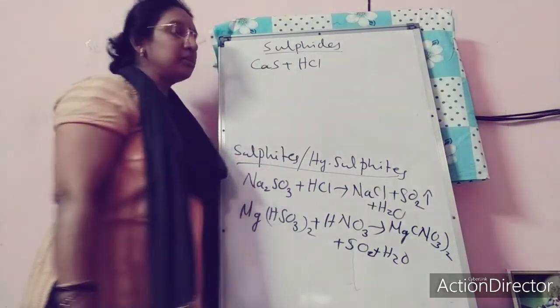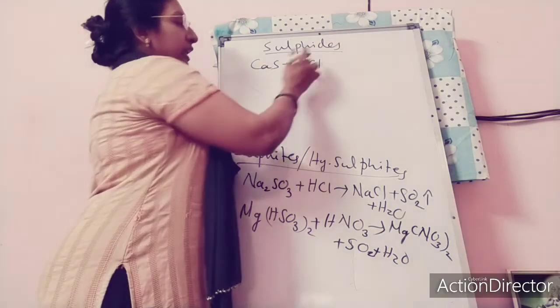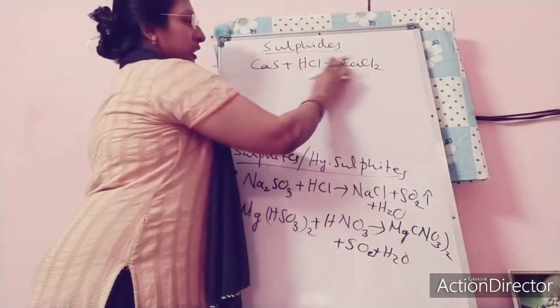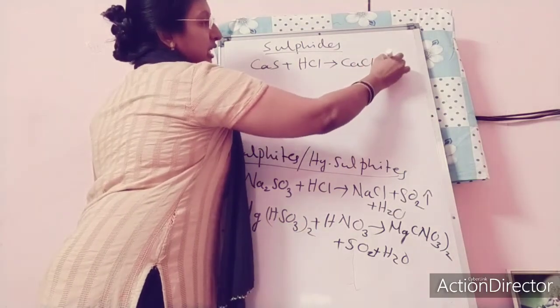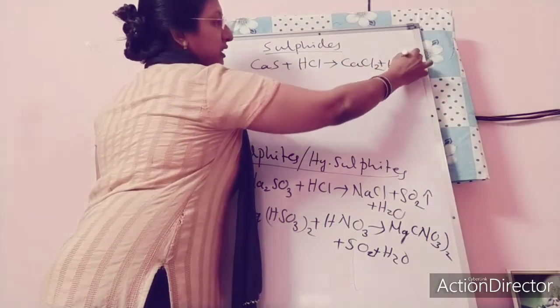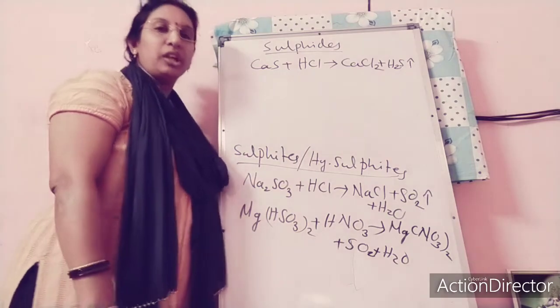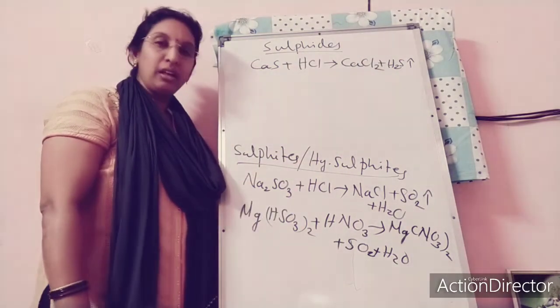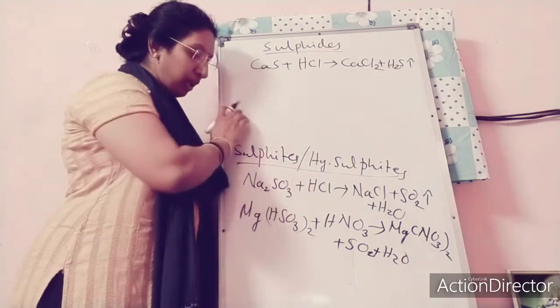Okay, calcium sulfide treated with any acid will give you CaCl2, that is a salt. Then you can get the gas H2S. Here water will not be produced, directly H2S gas will be prepared. Understood? Then when chlorides come in,